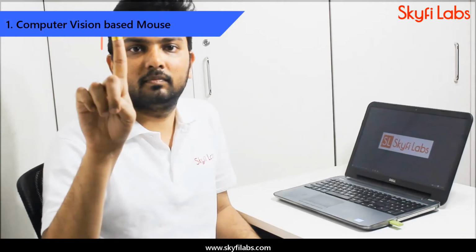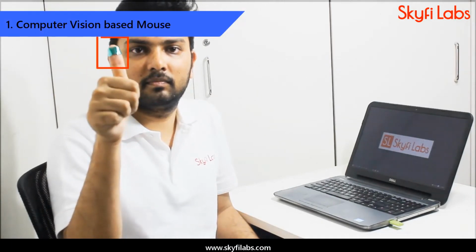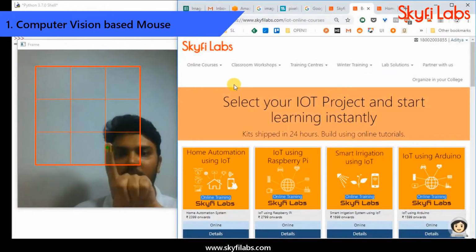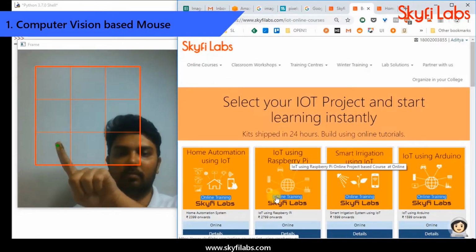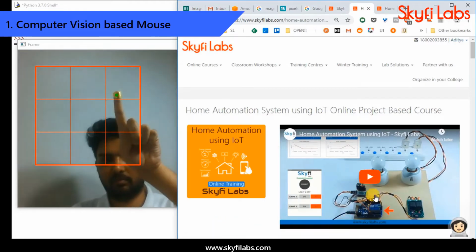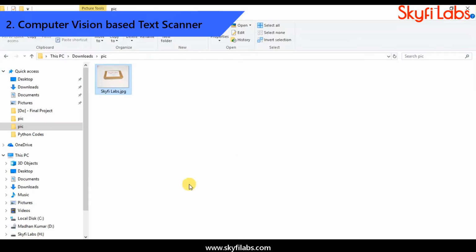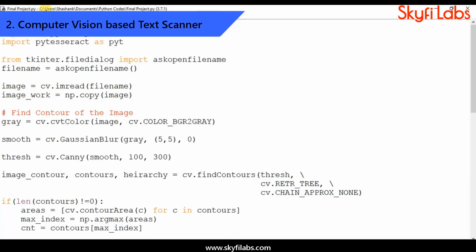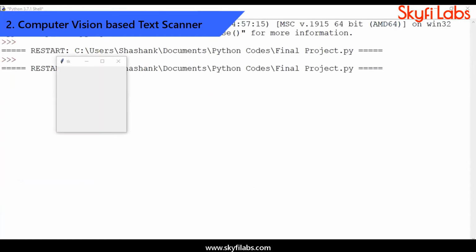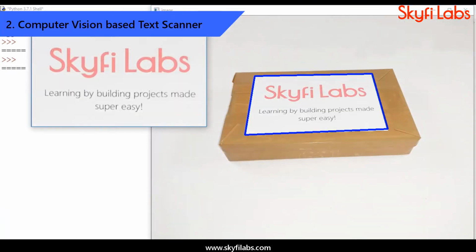First, you will start by developing a computer vision-based mouse project using an object tracking algorithm, with which you can control your cursor wirelessly by just showing colored objects. Then, you will learn and develop a computer vision-based text scanner project that uses an optical character recognition algorithm to identify and extract text from an image.